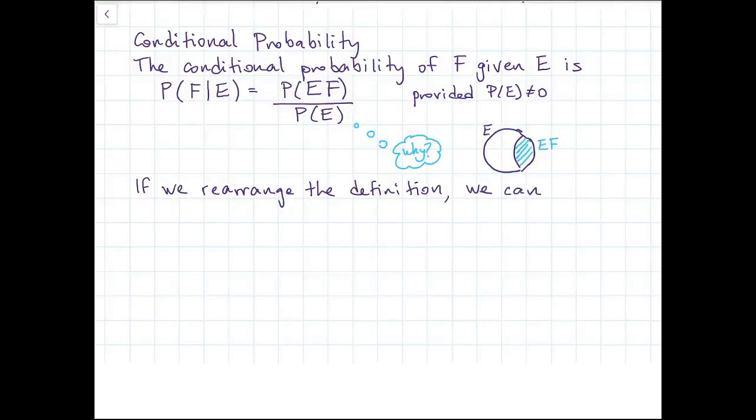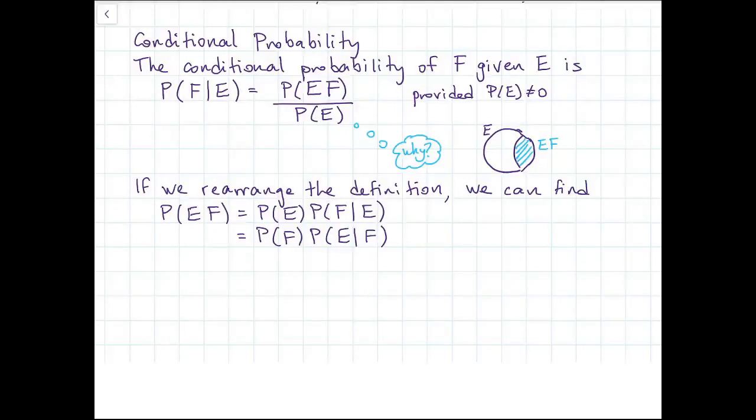Another neat thing we can do is rearrange this definition, just multiply on both sides by P of E, and we get the probability of E and F is P of E times P of F given E. And we could rearrange it in the other direction. We could get that P of EF is equal to P of F times P of E given F. So both of these are two different ways to arrive at the probability of that intersection. And we sometimes call this the product rule.